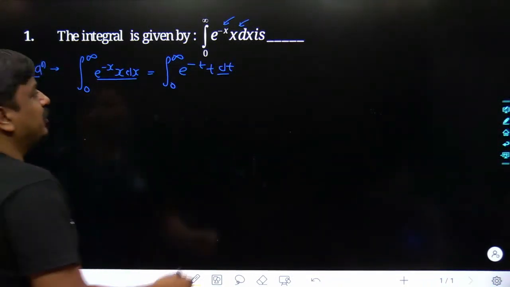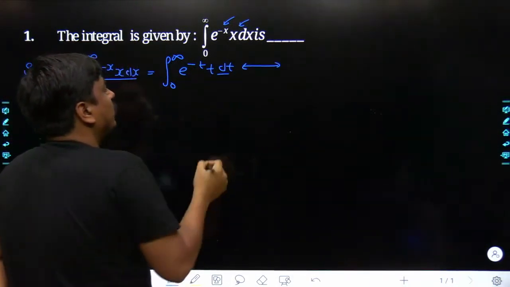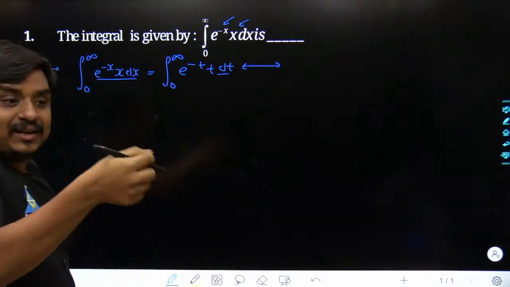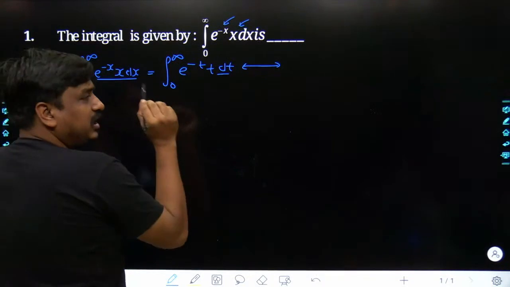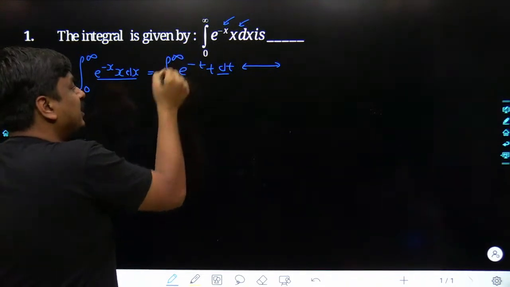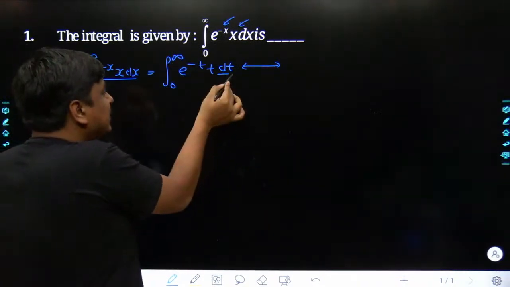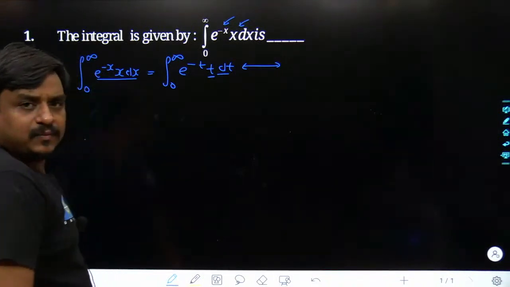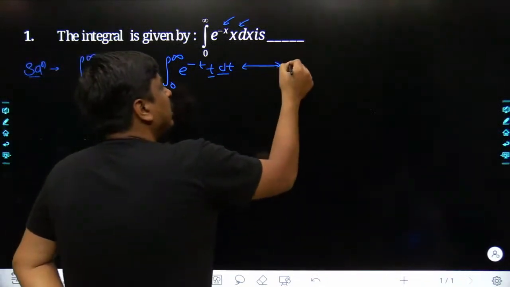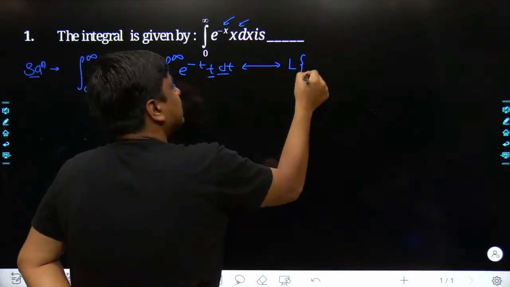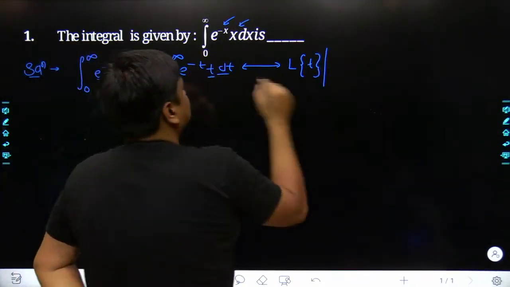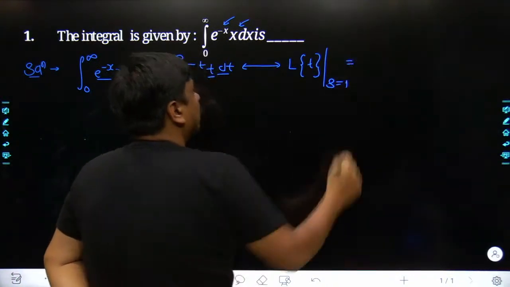And once we connect with its Laplace transformation, you may know what the standard structure of the Laplace transformation used to be when we try to get the Laplace transformation of any time domain signal. It used to be e to the power of minus st. Instead of e to the power of minus st, we had e to the power of minus t, that means the value of s is 1, into x(t) dt, that means instead of x(t) we had t itself. So end of the day, as far as this definite form of integration is concerned, you had to take the Laplace of x(t), which is t, and end of the day it would be a pure function of s, and there the s has to be fed as 1, which we have already seen in the last class.